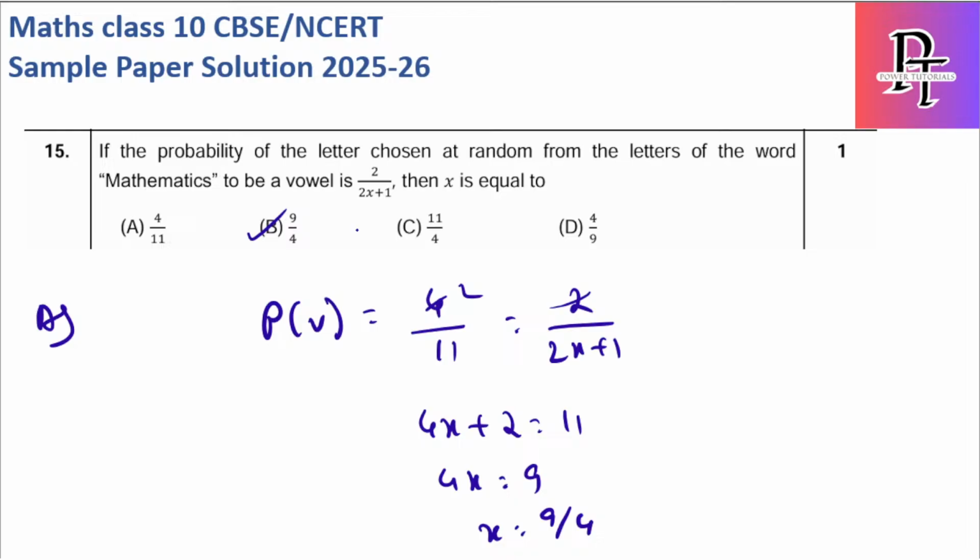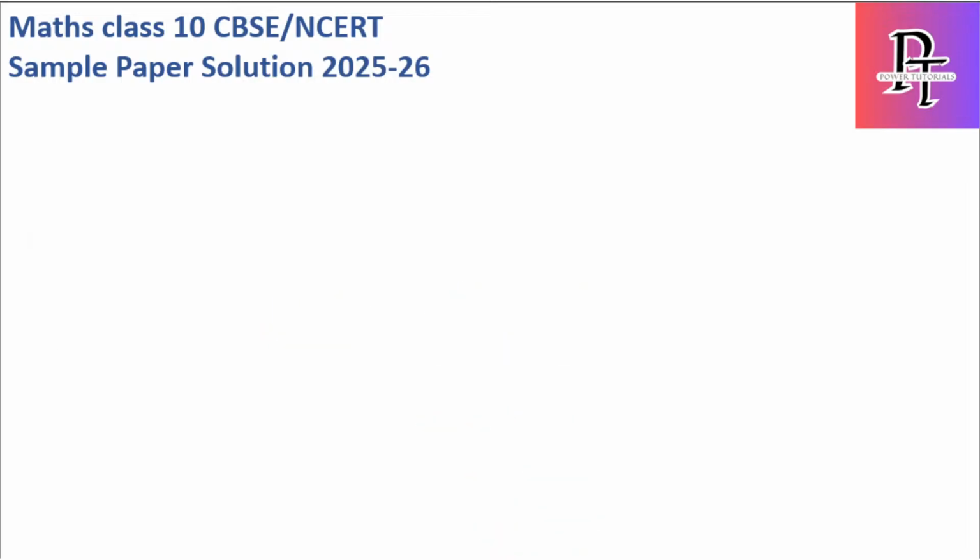So both the questions have B options. See, this also took hardly 1 minute, and if you do it properly you can solve it within 30 seconds also, but I suggest giving 1 minute for each MCQ. It's okay, we have a lot of time. Now let's go to the 3 marks question.